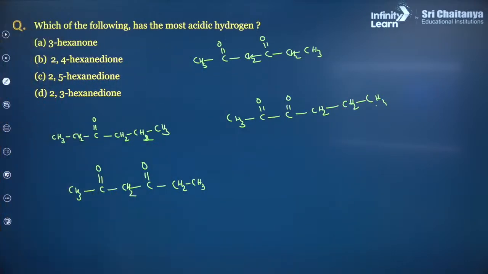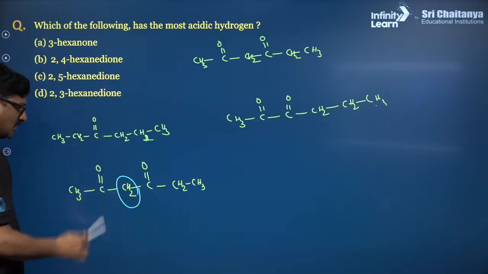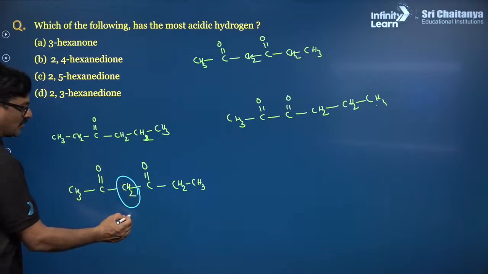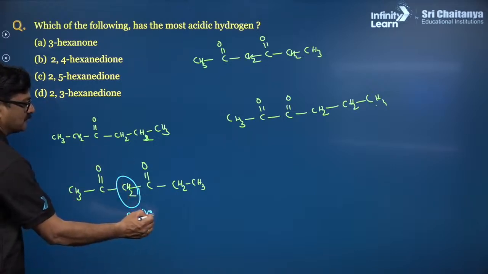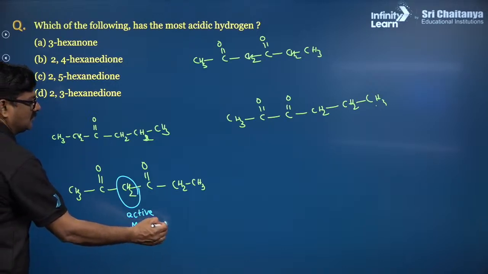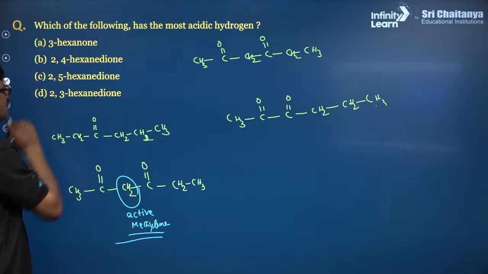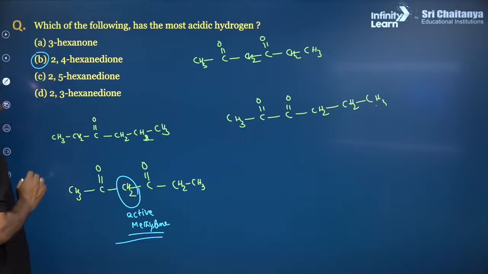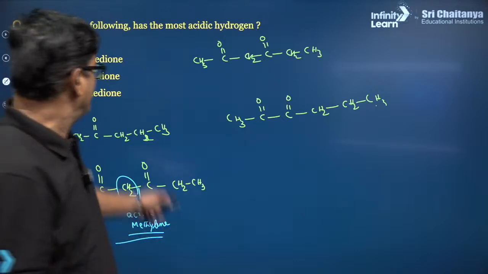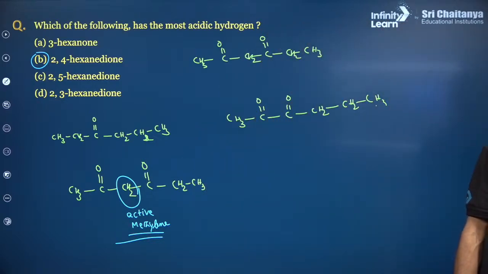Now you can see here, the CH2 present between C double bond O is called an active methylene group. This active methylene group is highly acidic. So I just want to say 2,4-hexanedione is very important among the previous ones because it is going to have more enolic content. Got it? Fine. Very good.